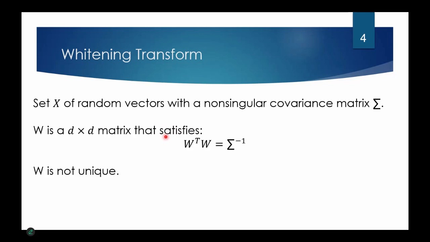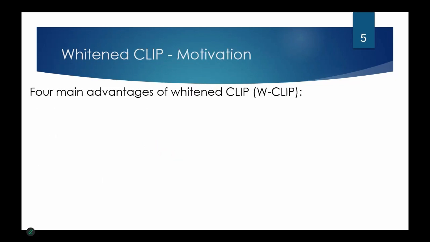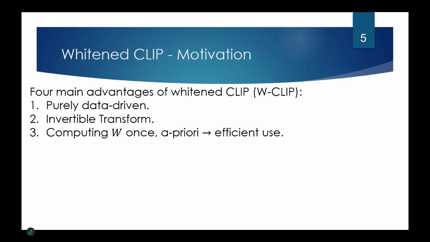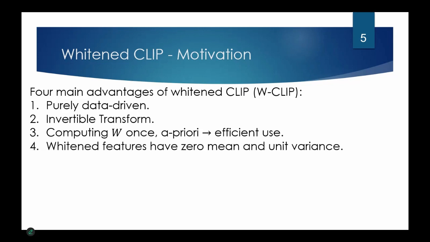The whitening transform, once W is obtained, is applied on the centered embeddings and not on the raw embeddings. So what are the advantages of using this whitened embedding space? It's purely data-driven. It's an invertible transform. We compute W once, and then we can use it at inference time efficiently. And the whitened features have zero mean and unit variance.